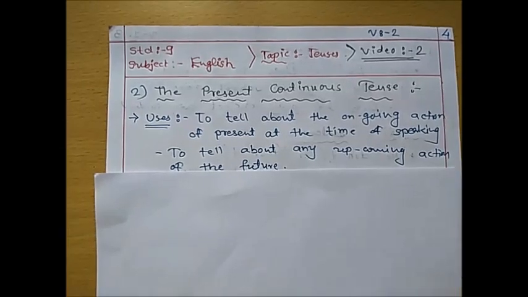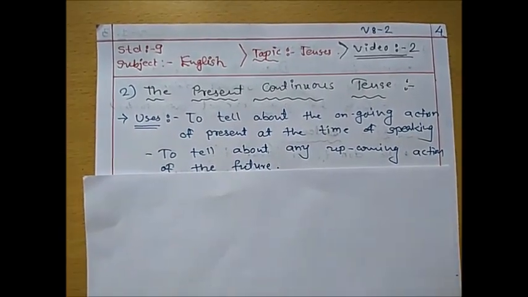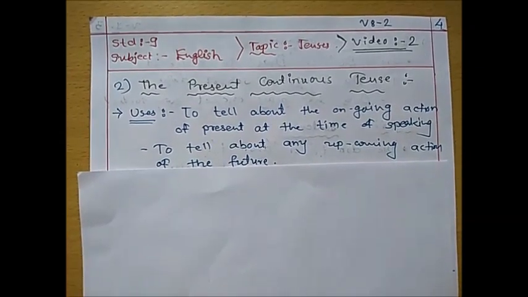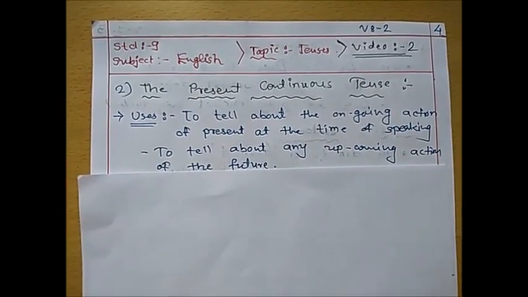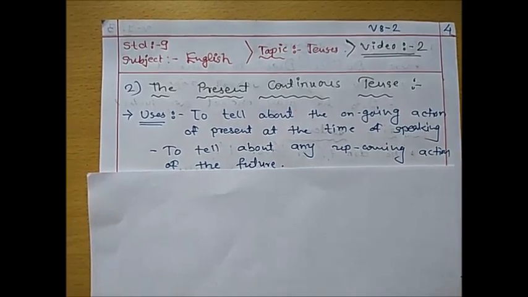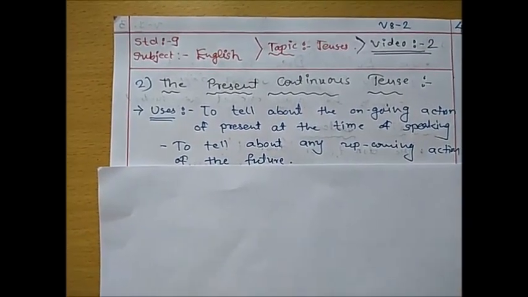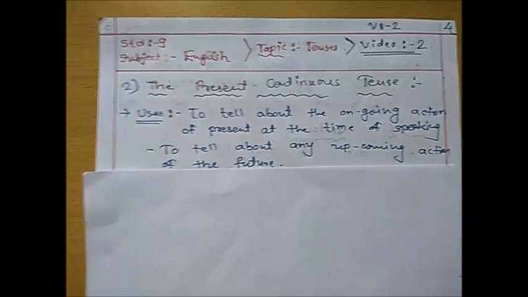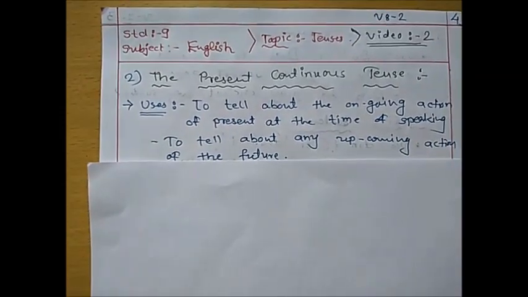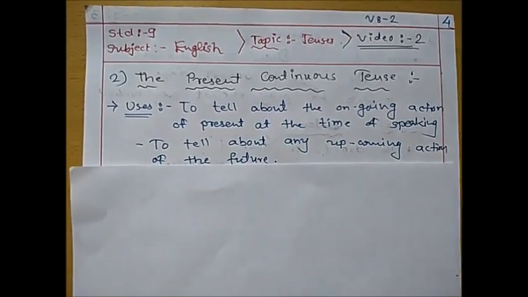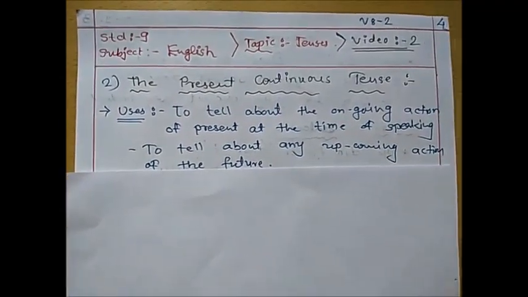So another use of this tense is to tell about any upcoming action of the future, whenever you want to describe an upcoming action that is definitely going to happen. Only at that time can you use present continuous tense.